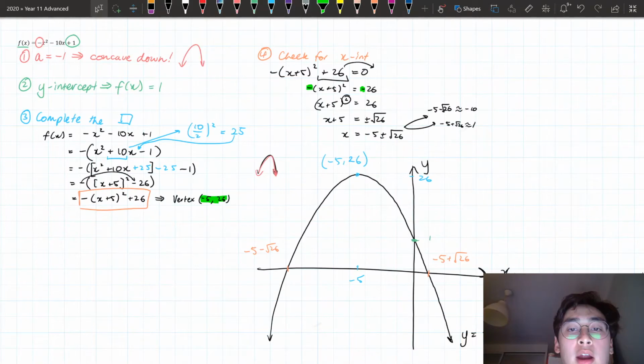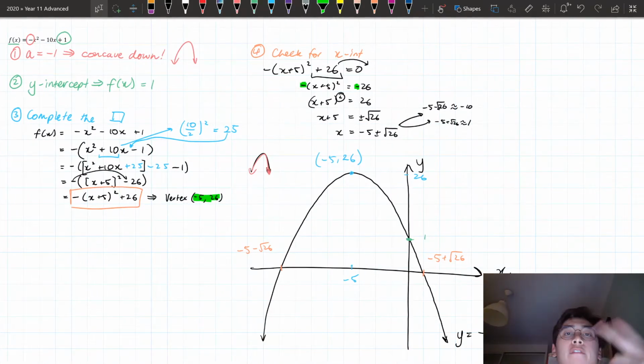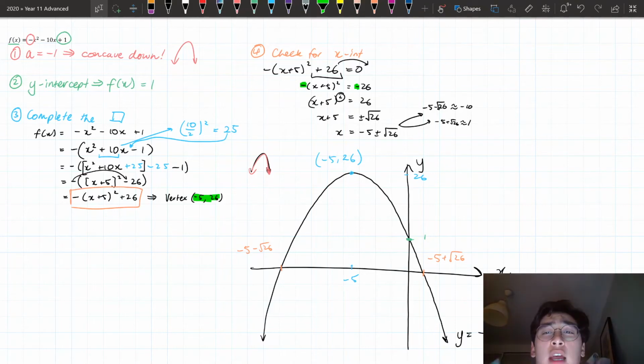So once again, here are the 4 steps that we did to graph this parabola. Check the concavity, find the y-intercept, then we complete the square to find the vertex. And then once we've done that, we're going to check for the x-intercepts and whether or not they exist. So if you need to go back and have a look at these 2 examples and slowly go through it,